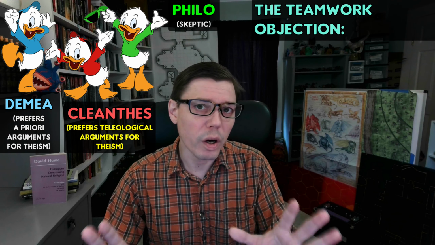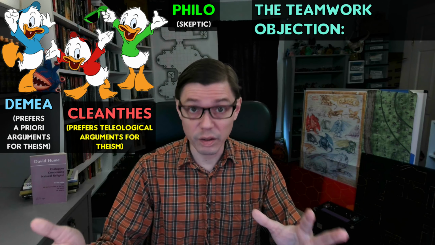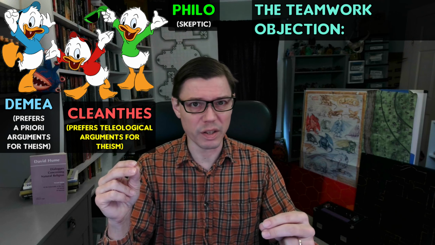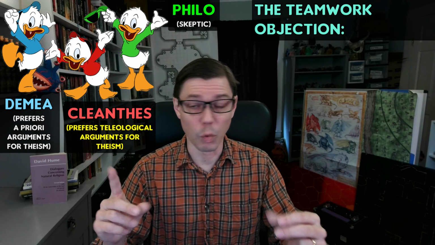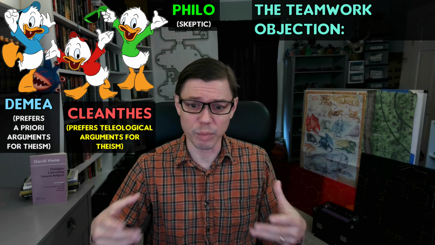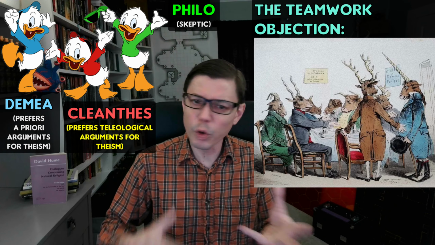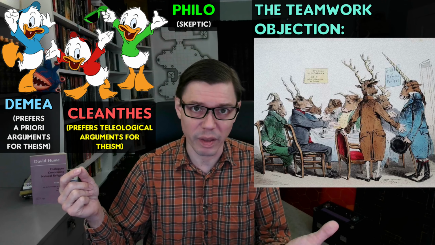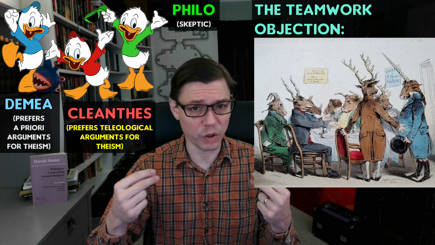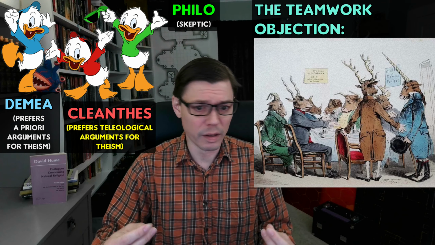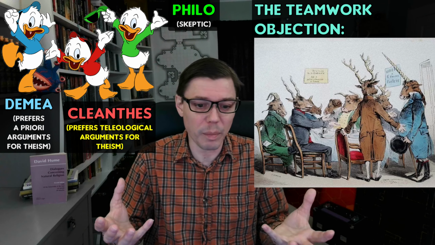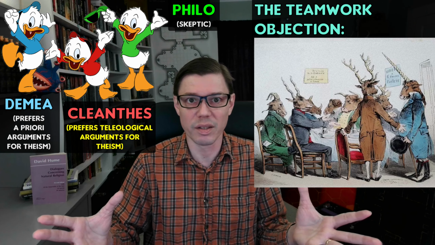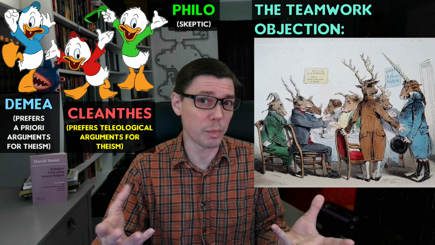Like the imperfection and bungling objections, the teamwork objection also rests on carrying Cleanthes' analogy through. In the real world, things are seldom invented by just one person alone. More frequently, things are invented and produced by teams of people, groups of people working together, both at the designing board and on the site to make the thing. Cleanthes says that our world was created in the way that things get invented, so it should follow that our world was created by a whole design team of gods. Or at least, a design team of cosmic artisans.